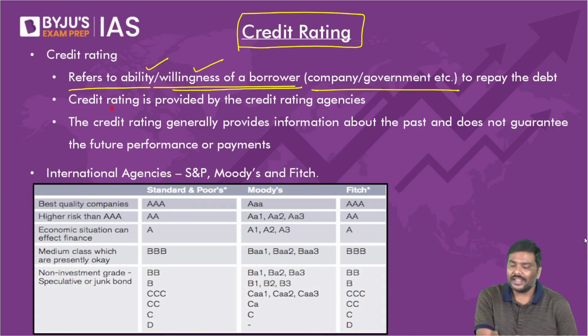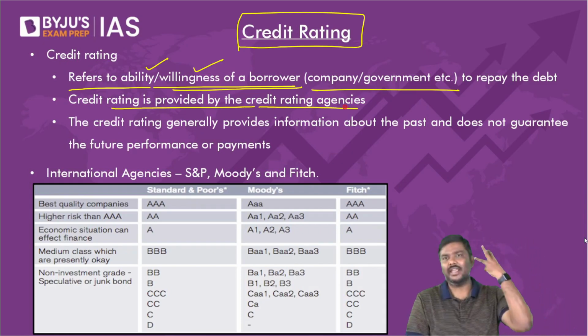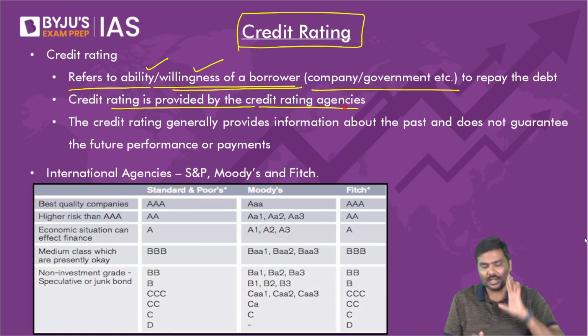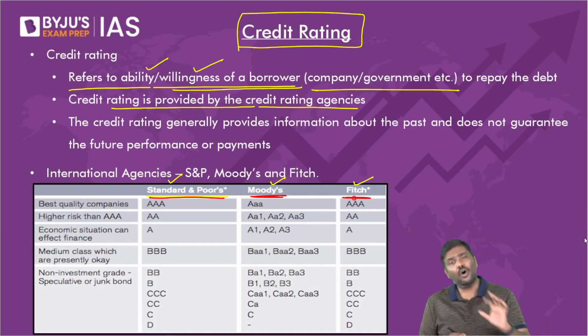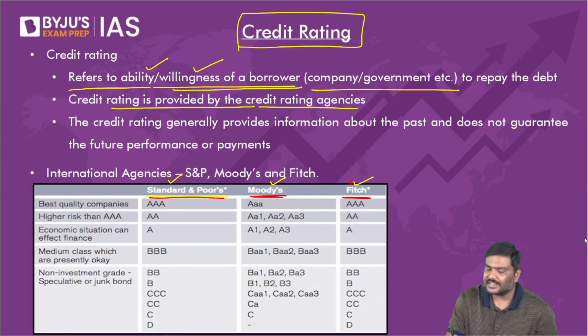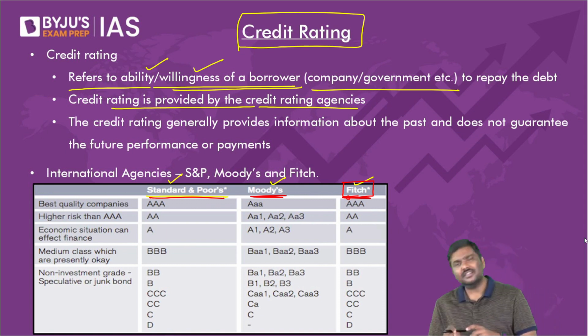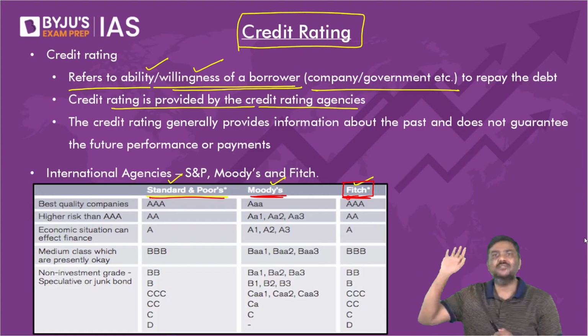Now, credit rating is provided by credit rating agencies. The global three credit rating agencies are very, very important. One is S&P, Standard and Poor's. Second is Moody's. Third is Fitch. All three are very important. In fact, very often these are there in current affairs. For example, Fitch credit rating agency was very recently in the newspaper. In fact, I've asked you to read today's Hindu newspaper. Again, it is mentioned in that.